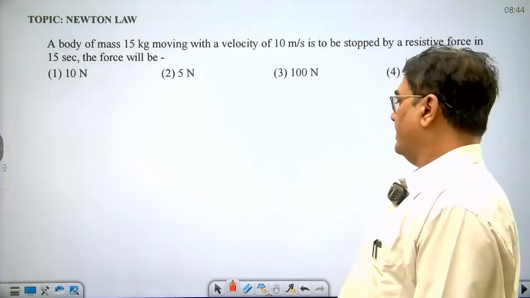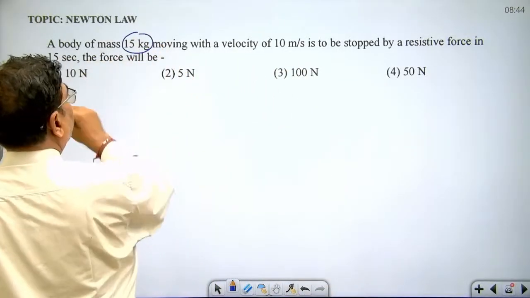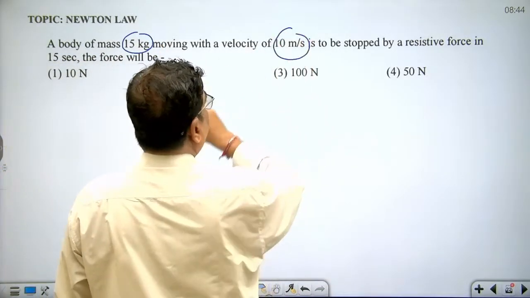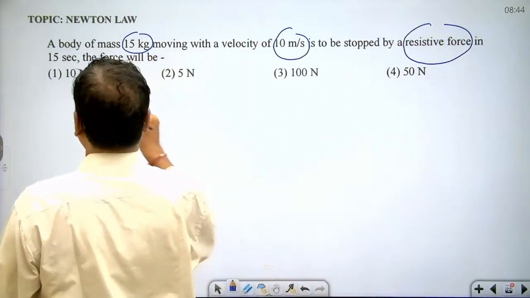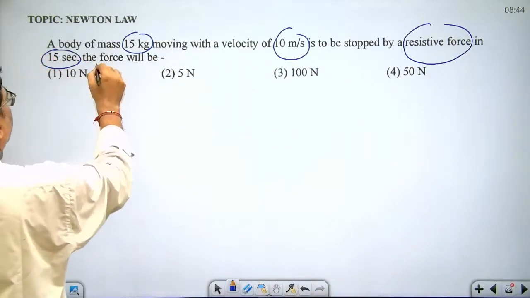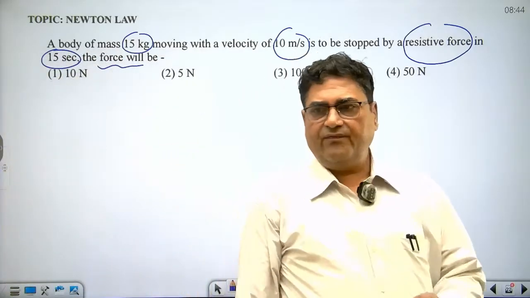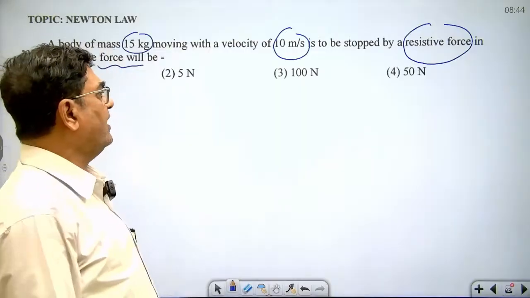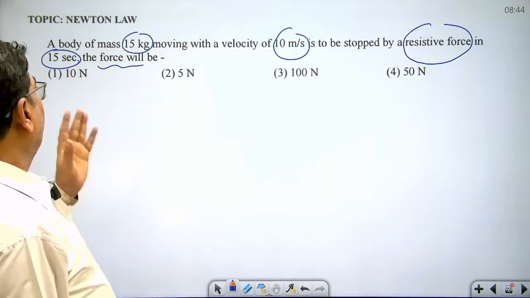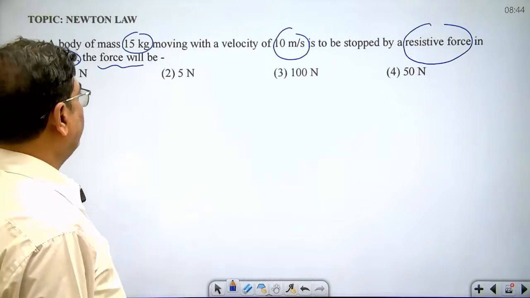Let's see another question. A body of mass 15 kilogram moving with a velocity of 10 meter per second is to be stopped by a resistive force in 15 seconds. Then the force will be. The body is to be stopped in a time interval of 15 seconds by a resistive force. The mass of the body is 15 kg, the velocity of the body is 10 meter per second.